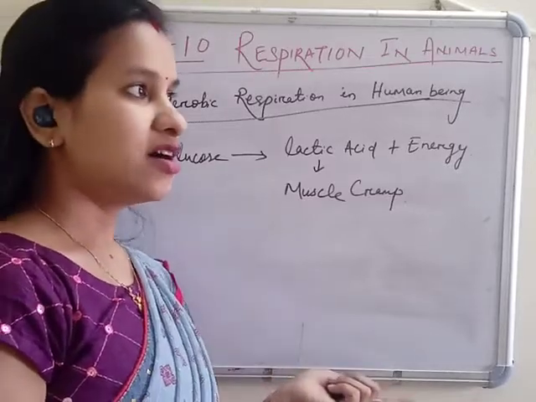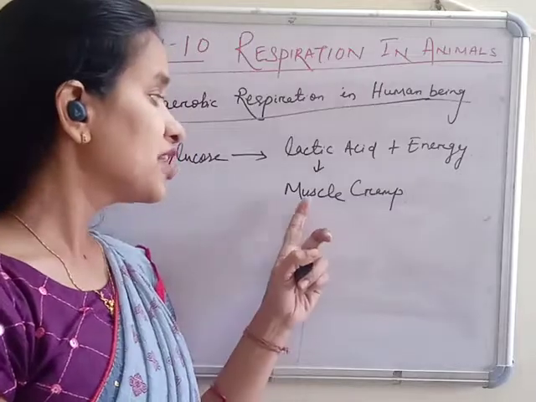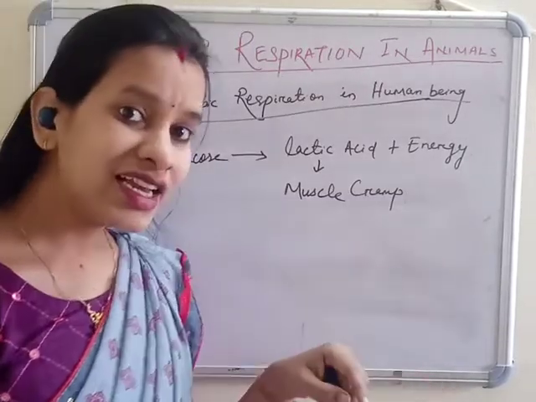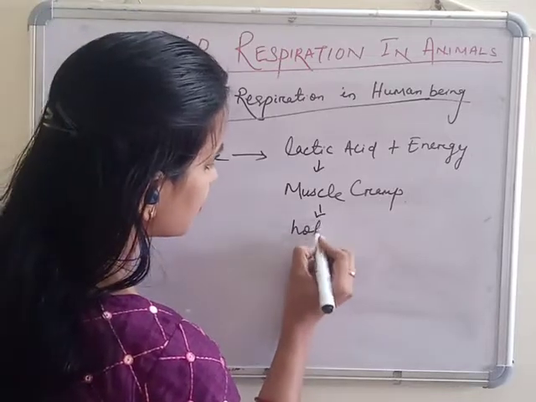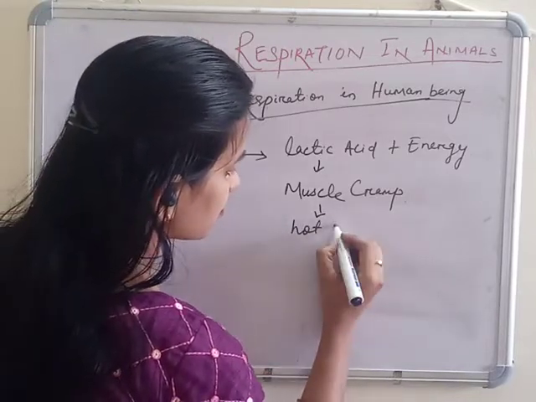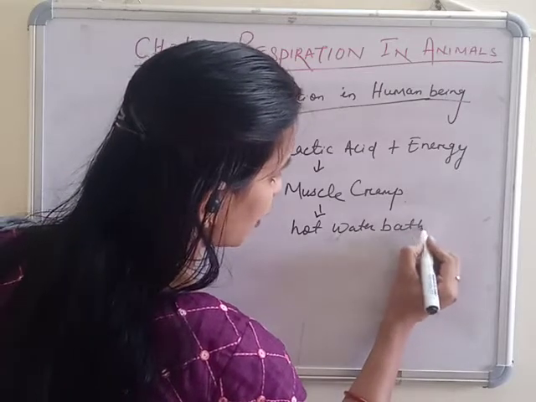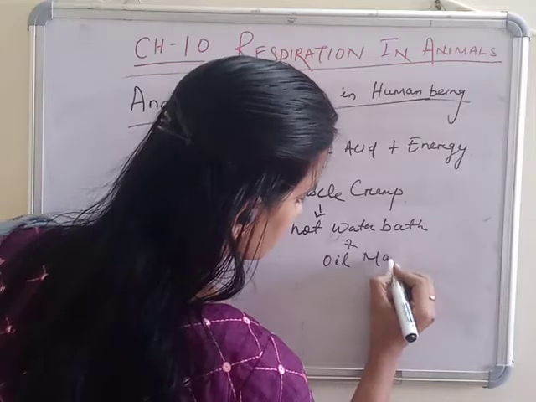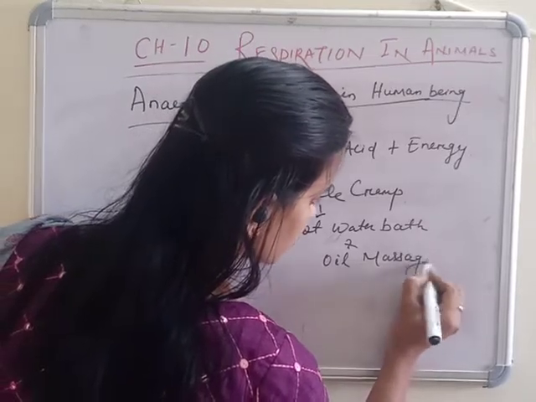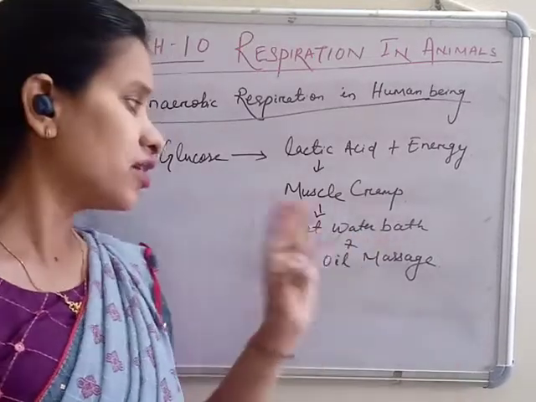Okay, and if you go to a doctor or any physician to ask how to get relief from muscle cramp, they will tell you either take a hot water bath, or do oil massage. Why are people advised to do this?